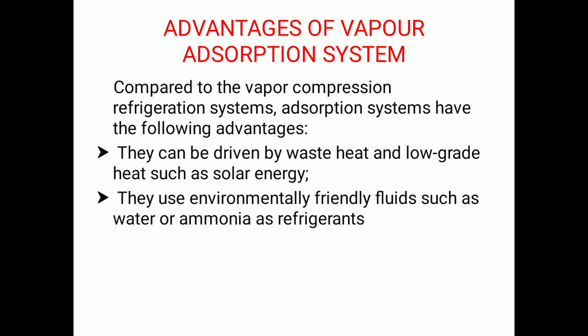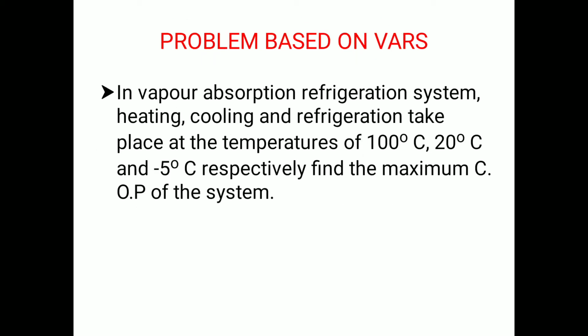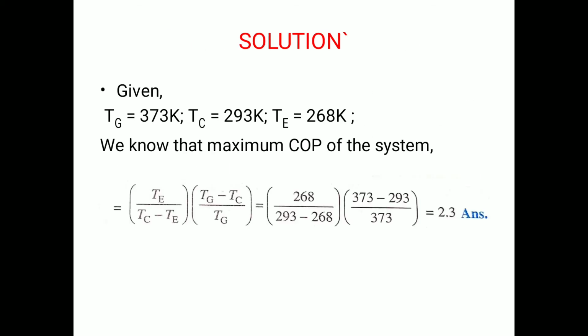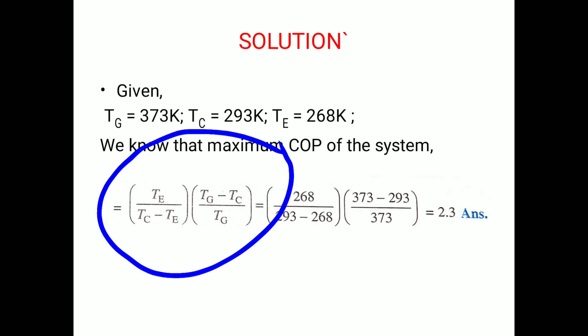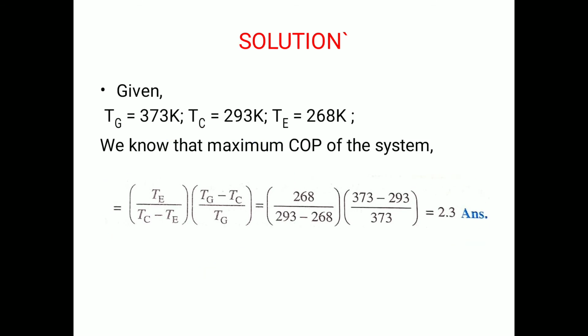Next, let us try to solve a few problems based on vapor absorption refrigeration system. So this is the statement of the problem. In a vapor absorption refrigeration system, heating, cooling and refrigeration take place at temperatures of 100, 20 and minus 5 degrees centigrade respectively. Find the maximum COP of the system. So we already know the relation for the maximum COP. If you substitute all the temperature values, you will end up with the answer of 2.3. So this is a simple numerical problem based on vapor absorption system.